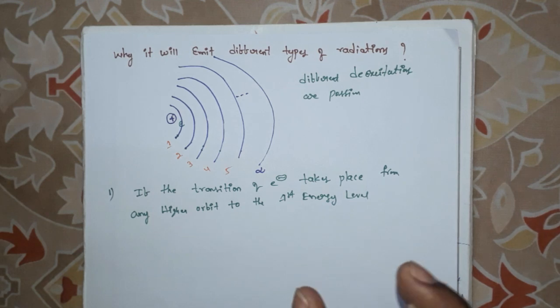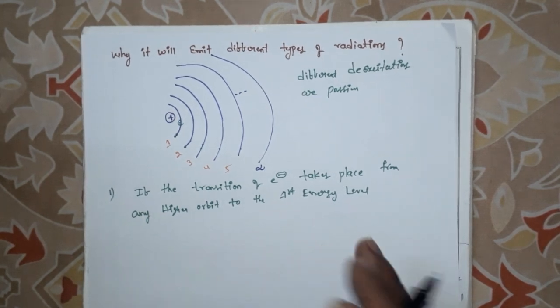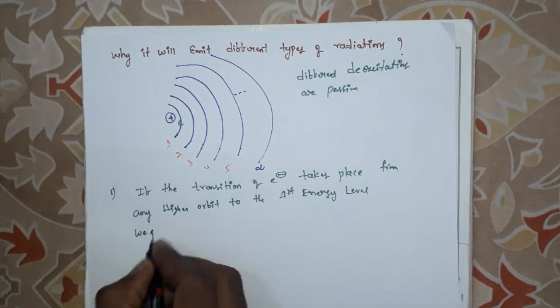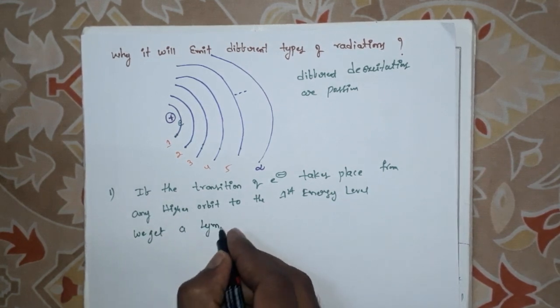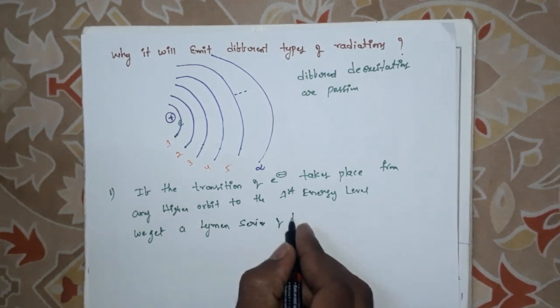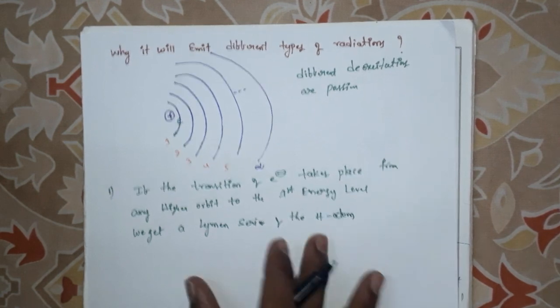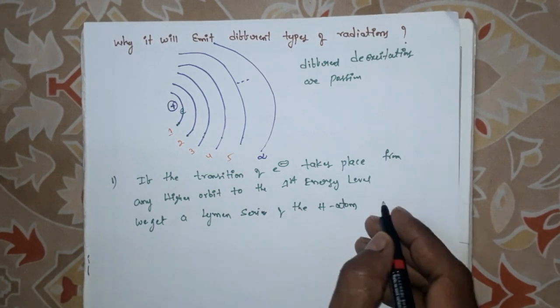That series of lines is known as the Lyman series. We get the Lyman series of the hydrogen atom. It is obtained in the ultraviolet region.